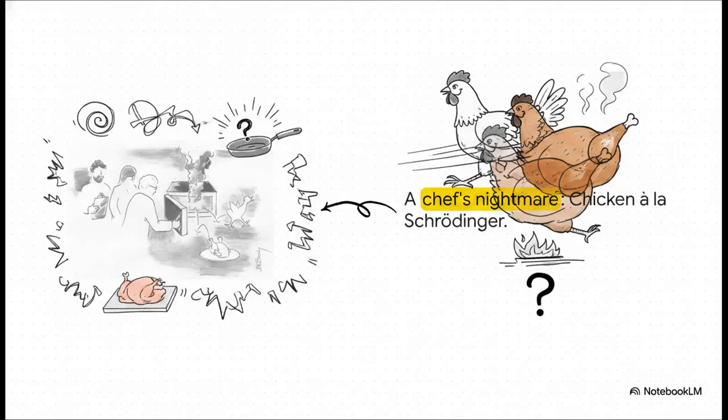It's a hilarious thought experiment, taking quantum superposition right into our kitchens. Just imagine a chicken that is simultaneously raw, actively cooking, and, I don't know, running around completely alive. It's an absolute nightmare for a chef. But in physics, this absurdity highlights what's famously known as the measurement problem. If the superposition principle says that every combination of quantum states is a perfectly legal state, why do we never, literally ever, experience a world that looks like that? Why does the universe seemingly force a choice?